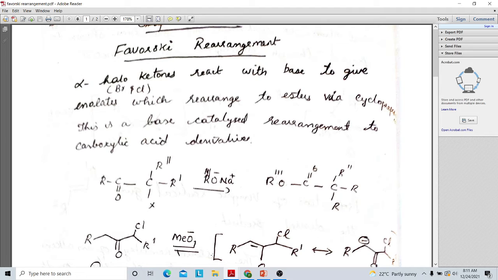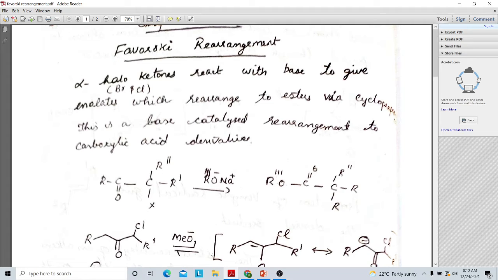The Favorsky rearrangement is the conversion of alpha haloketones, in the presence of a base, to give esters. This halogen can be bromine or chlorine. It is the conversion of alpha haloketones containing at least one alpha hydrogen. That is the essential condition, alpha hydrogen, to carboxylic acid or esters.